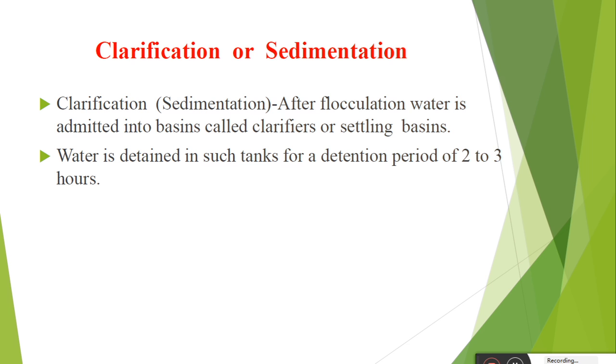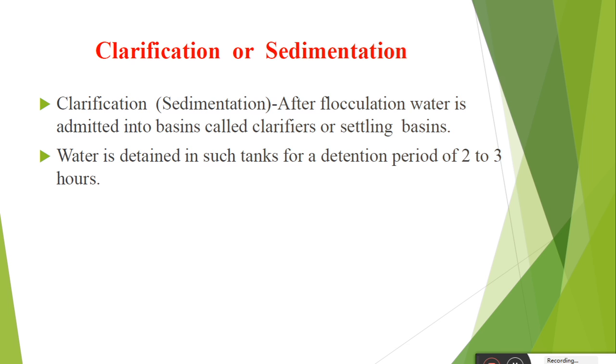The overflow rate of about 1000 to 1200 liters per square meter per hour is kept for settling. The sludge deposited in the clarifier is continuously scraped by a mechanical scraper driven by electrical power, so the sludge settled at the bottom of the tank is removed. In this way the clarification or sedimentation process is carried out.